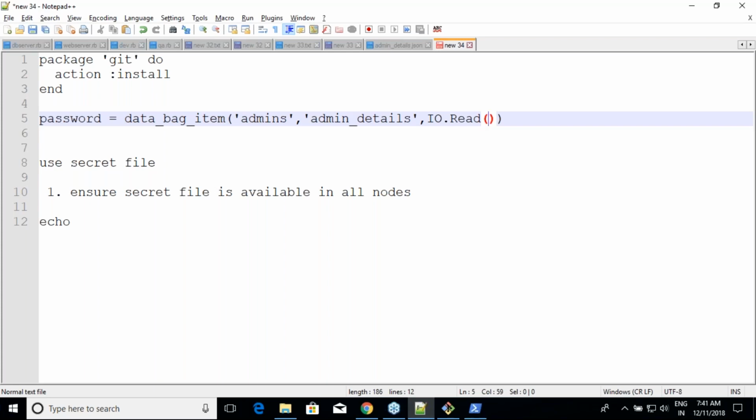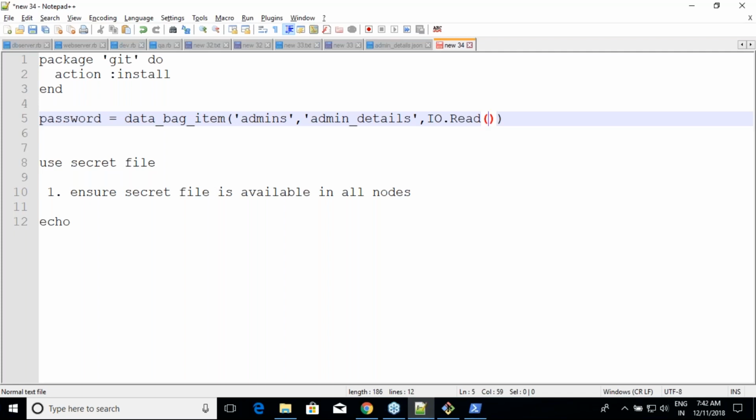And whenever you want to create one, you just say knife data bag create first, and then data bag from file, just like how you have used for environment. And then you pass -secret or -secret-file. There are two options, so you can use any one of them. Upload the data to the server and then update it locally also, with -local-mode, right? And then whenever you are using it in your recipes, use this syntax. That's how you use it. Am I clear on this? Okay. Remember these names. That's it.